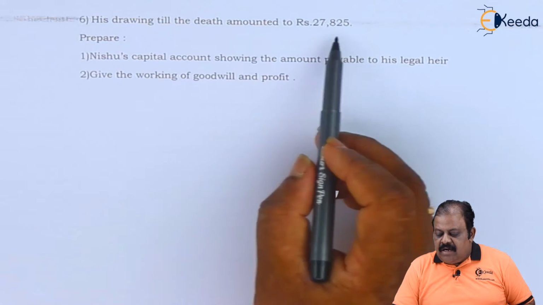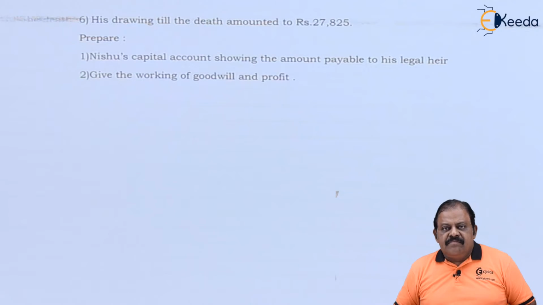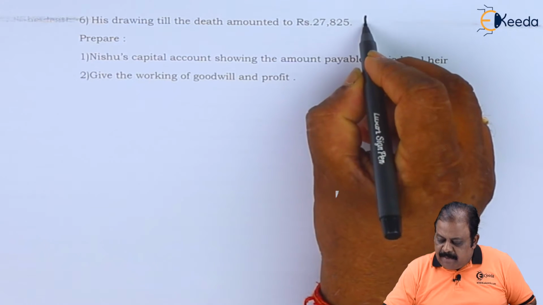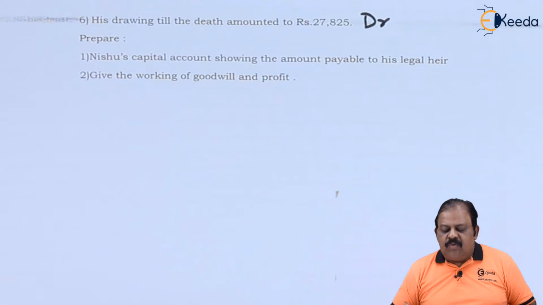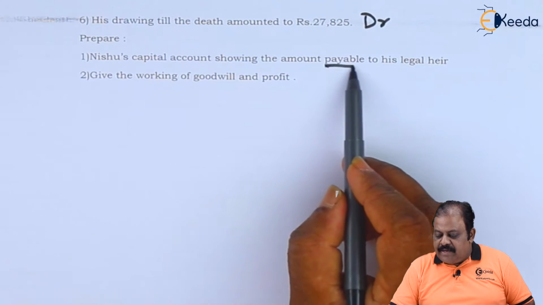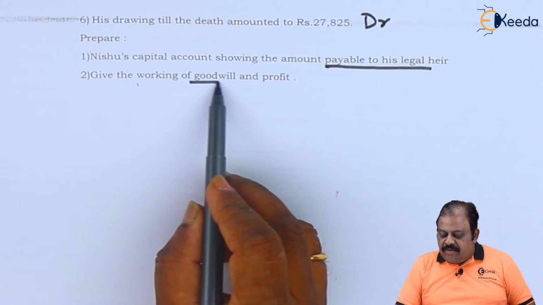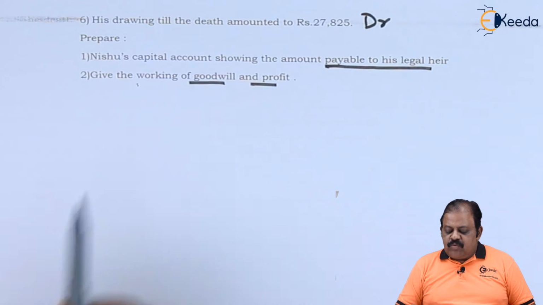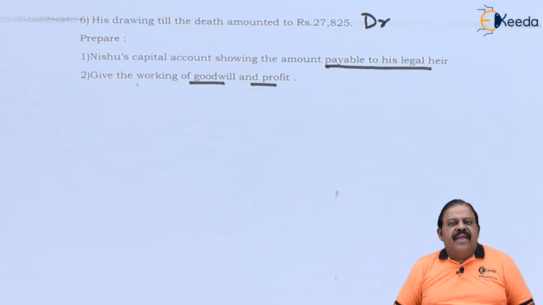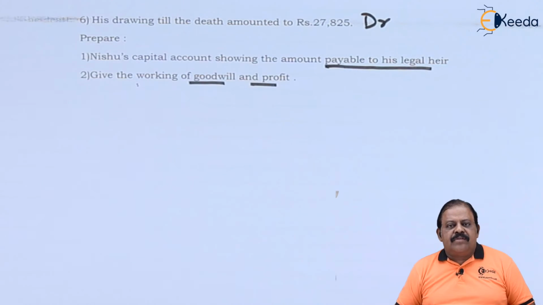Drawings till death amounted to 27,825. These are the drawings of Nishu till death. This will be debited to her capital account. Nishu's capital account showing amount payable to her legal heirs, and give working of goodwill and profit. This working of goodwill and profit we have already done. Now let us prepare Nishu's capital account.